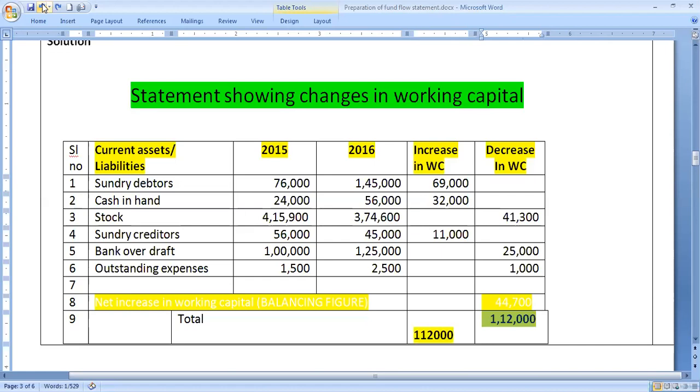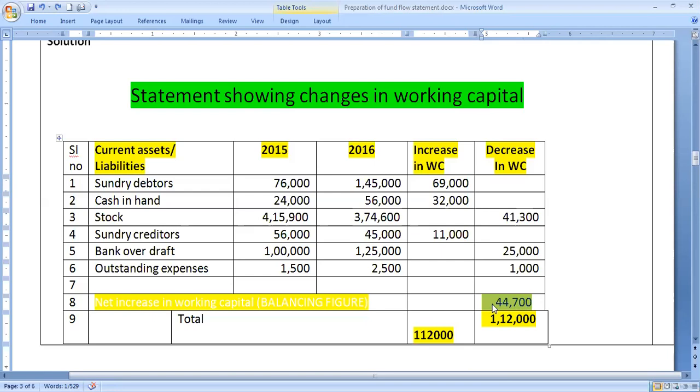Same total we can write in another column also, 1,12,000. And what is the balance sheet figure? Balance sheet figure 44,700. That is 44,700. That is most important.